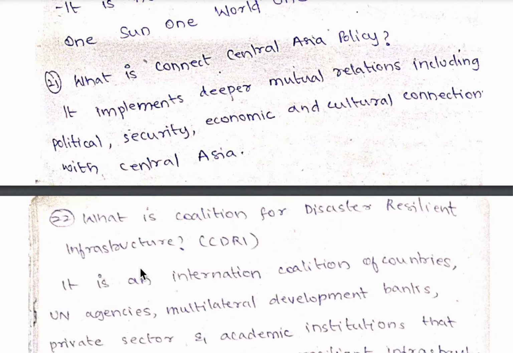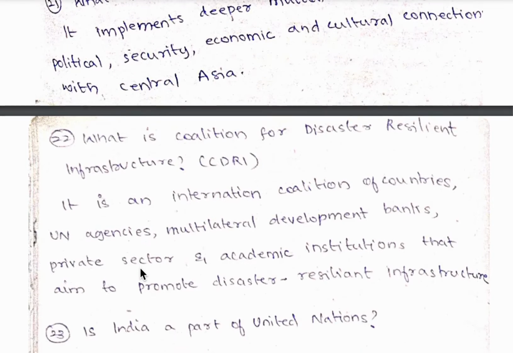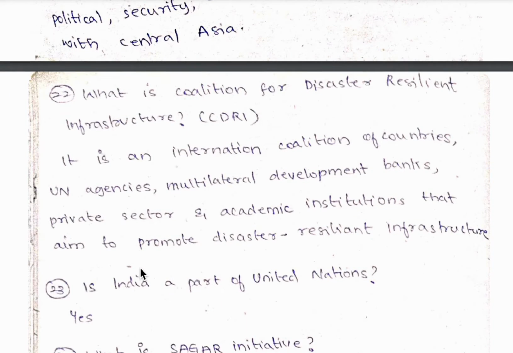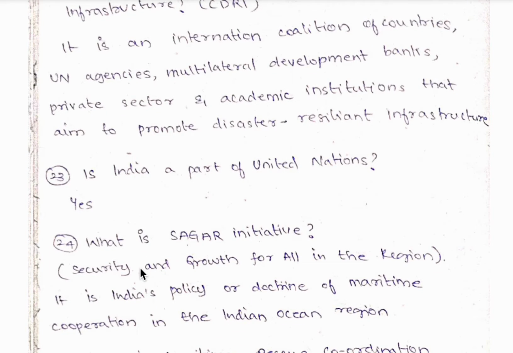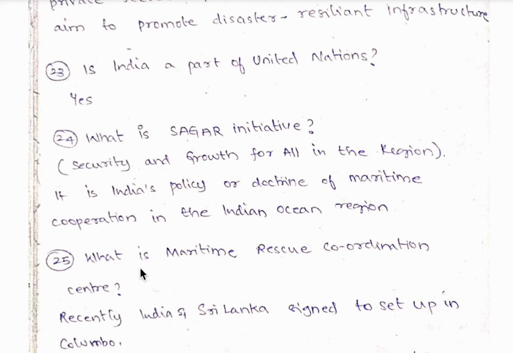22nd question, what is Coalition for Disaster Resilient Infrastructure? It is an international coalition for countries, UN agencies, multilateral development banks, private sector and academic institutions that aim to promote disaster resilient infrastructure. 23rd question, is India a part of United Nations? Yes. 24th question, what is Sagar Initiative? Sagar means security and growth for all in the region. So it is India's policy or doctrine of maritime cooperation in the Indian Ocean region.